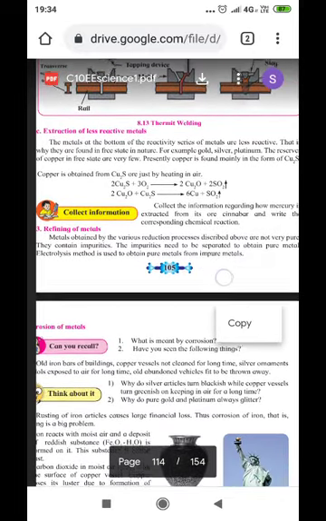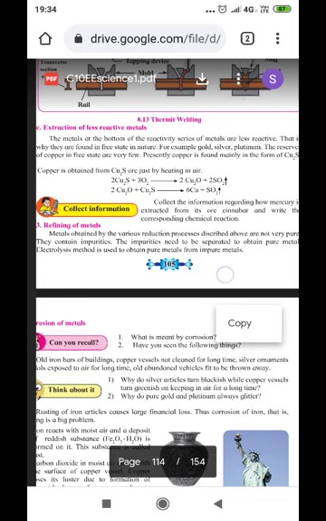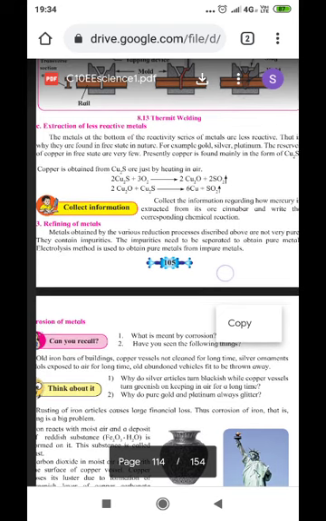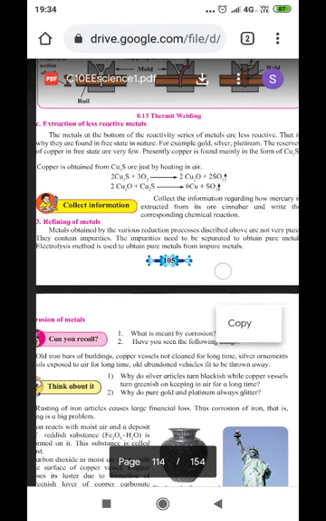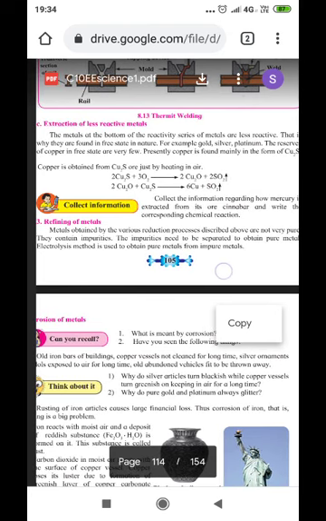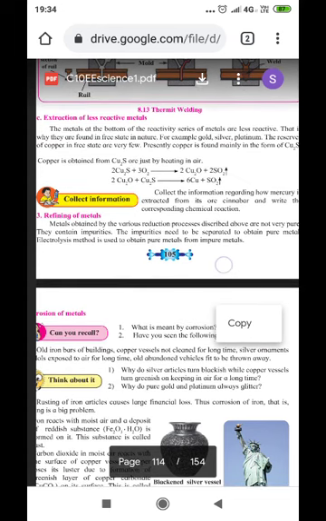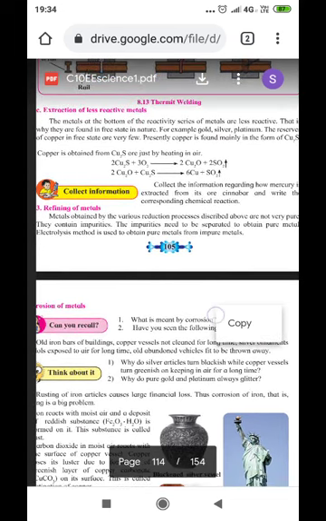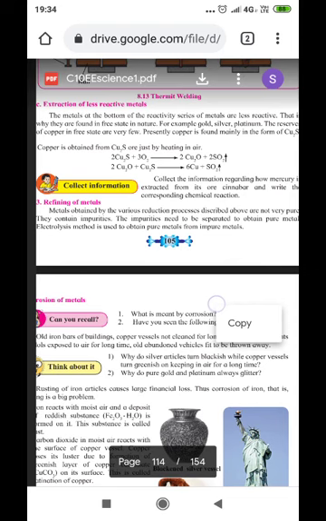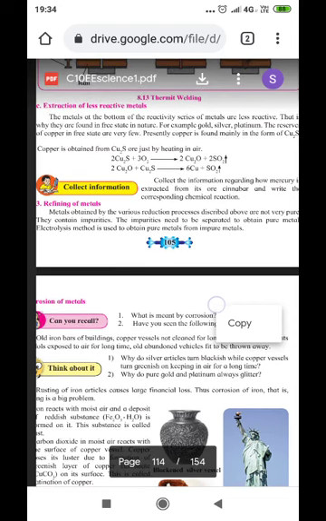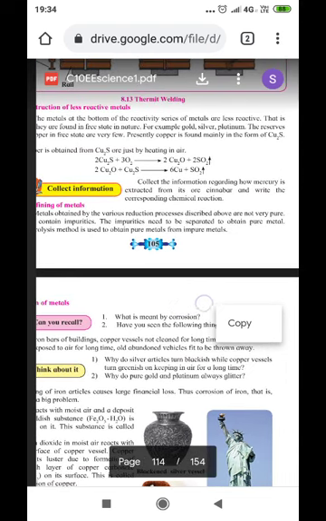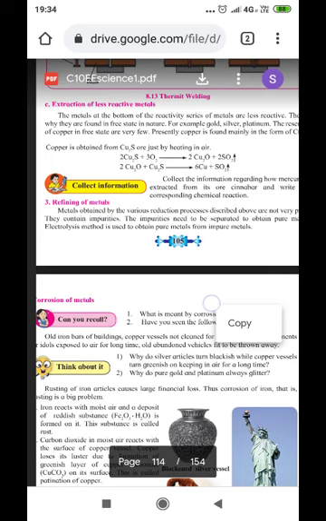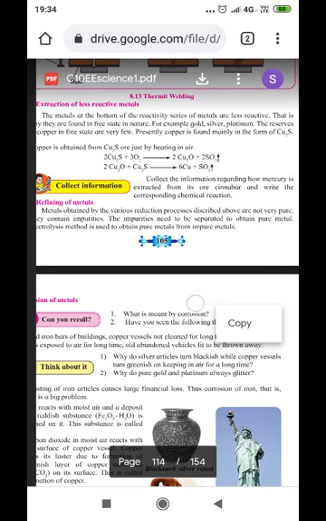Now, we have discussed extraction of highly reactive metals and extraction of moderately reactive metals with the help of certain examples. For highly reactive metals, we considered the example of aluminium. For moderately reactive metals, we considered the example of zinc. Now we are going to discuss extraction of less reactive metals. The metals at the bottom of the reactivity series are called less reactive. That is why they are found in the free state in nature, for example gold, silver, platinum.